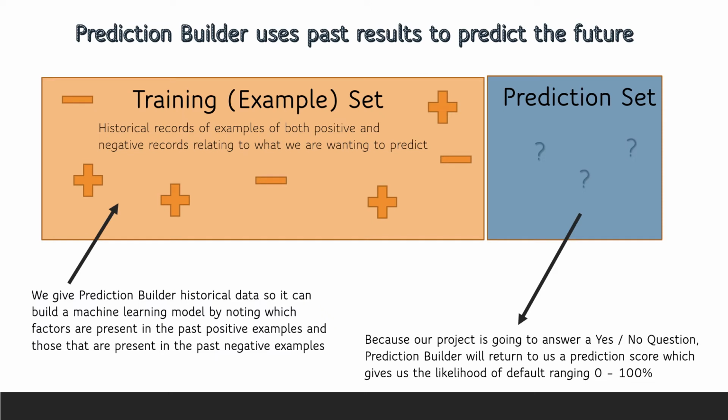The way that Einstein Prediction Builder works is that we give Einstein historical data so it can build a machine learning model by noting which factors are present in the past positive examples and those that are present in the past negative examples. Once Einstein is given those examples of past data where the answer to the question is already known, it then creates the prediction model, which is used on the prediction set to come up with a prediction score. Because our project is going to answer a yes-no question, Prediction Builder will return to us a prediction score, which will give us the likelihood of default ranging 0 to 100%.